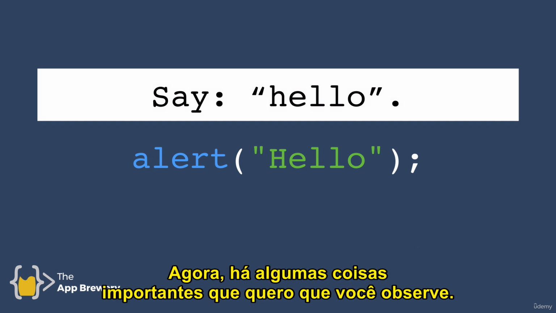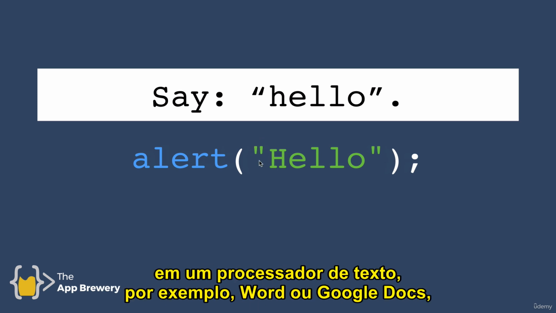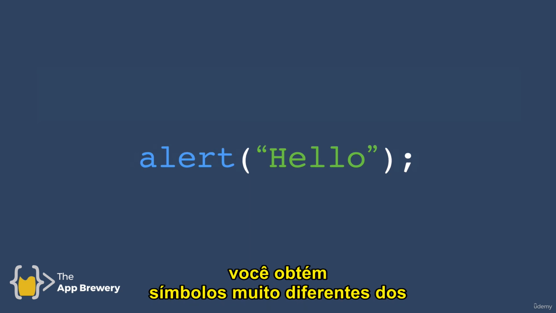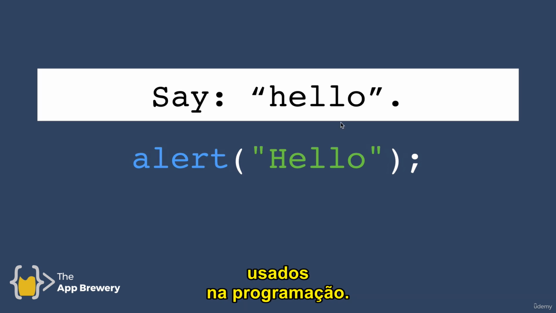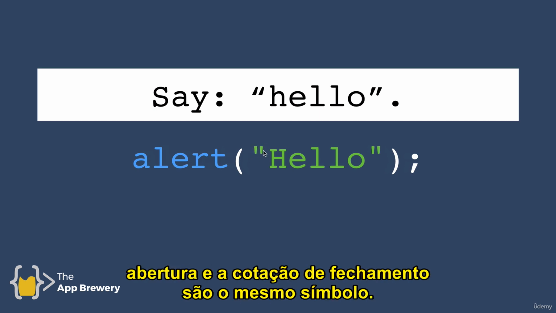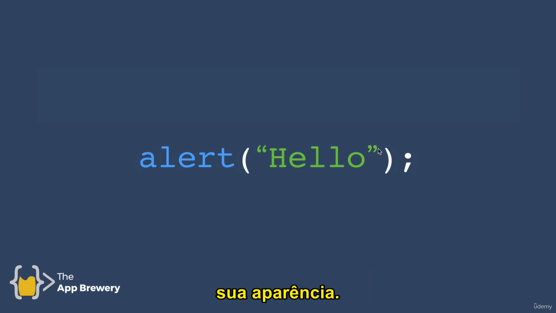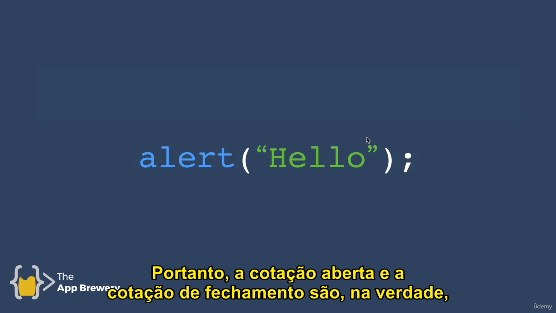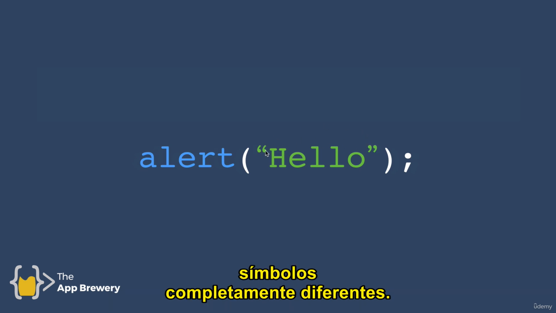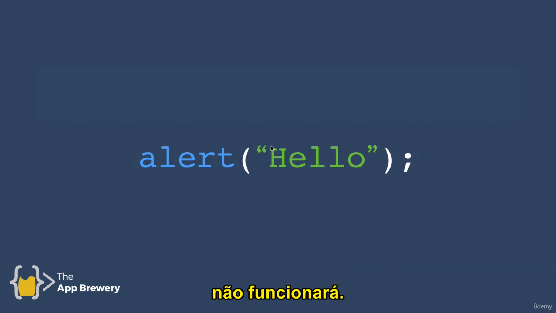Now, there's a couple important things I want you to notice. The first is that when you type quotation marks in a word processor, for example, Word or Google Docs, then you actually get very different symbols from what you use in programming. The reason is because in programming, the open quotation and the closing quotation are the same symbol, whereas in a word processor, we care more about how it looks. So the open quote and the closing quote are actually completely different symbols. And if you try to run this line of code using these symbols, then it won't work.